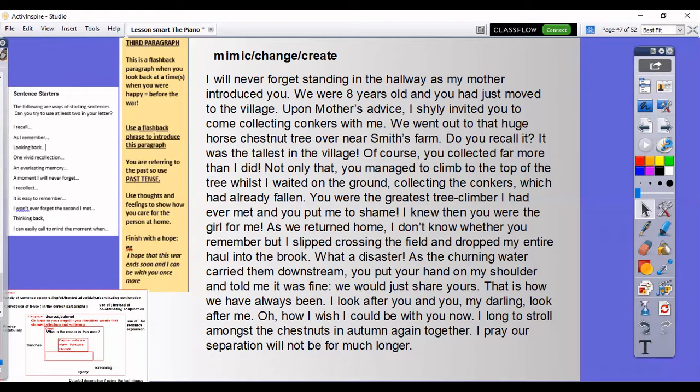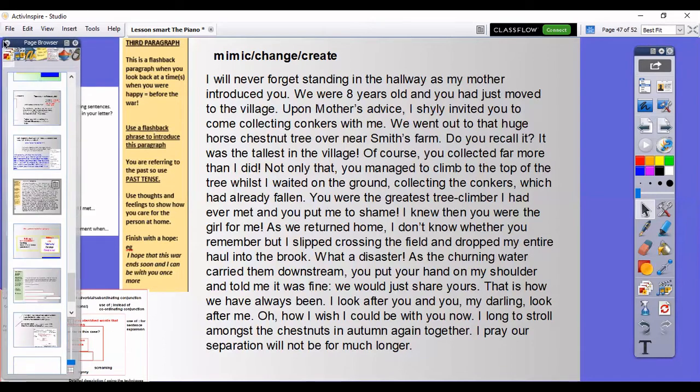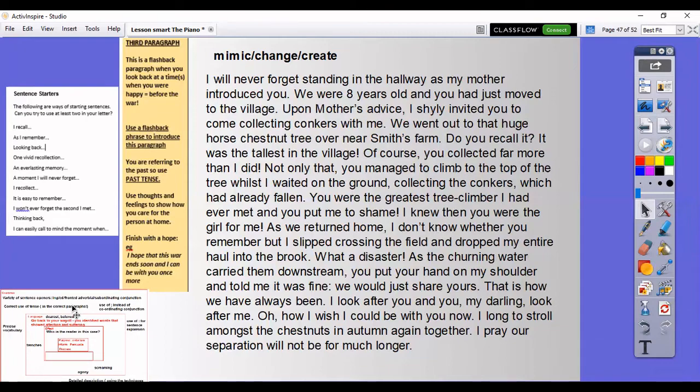Okay, now year 6, what I did to write that is I used my structure strip and made sure that I followed it. I also used my checklist to make sure that I had got a range of the things that I had decided I wanted to use within this sentence. So I know that I've used a relative clause. I know that I've varied my sentence starters. I know I've got a range of sentence types within there. I've used a range of description within there, and I've used a range of punctuation.